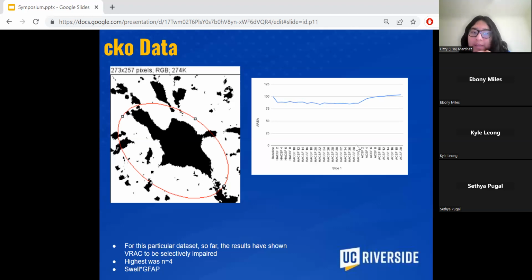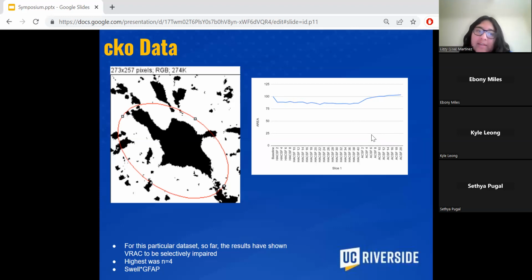How the protocol goes is we first wash the cell with normal ACSF, and then we wash it for about 40 minutes with mannitol. For mannitol, we take an image every 5 minutes, as you can see. Then we do expect it to come back to baseline after we wash it with normal ACSF, as you can see for the last 20 minutes. In total, it's a 60-minute protocol. So this is what we expected to see.